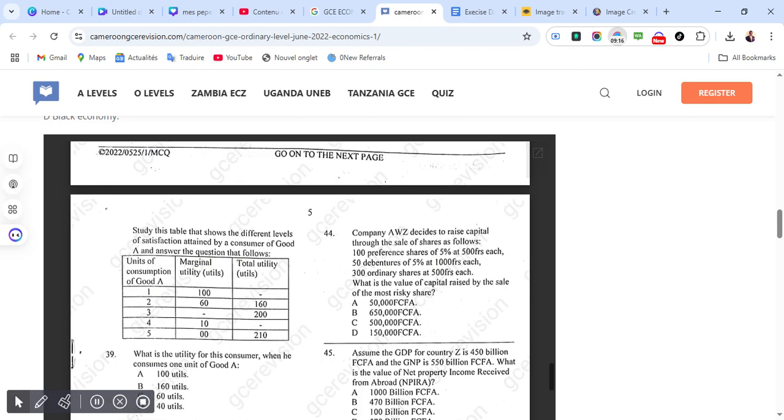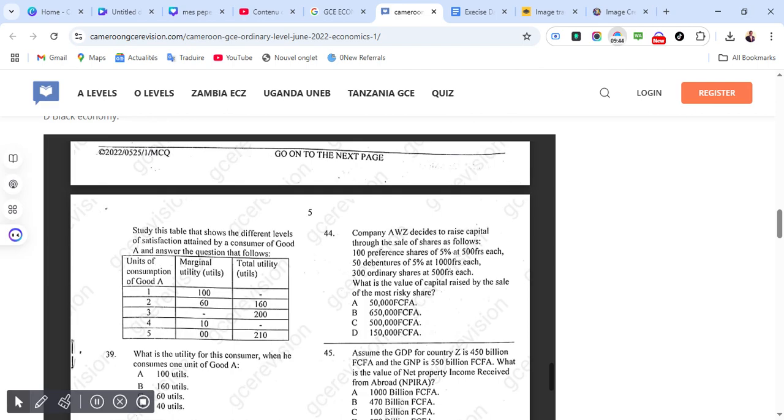Company AWZ decides to raise capital through the sale of shares as follows: 100 preference shares of 5% and 500 francs each, 50 debentures of 5% and 1,000 francs each, 300 ordinary shares and 500,000 francs each. What is the value of capital raised by the sale of the most risky share? Correct answer for 44 is D, which is 150,000 francs.